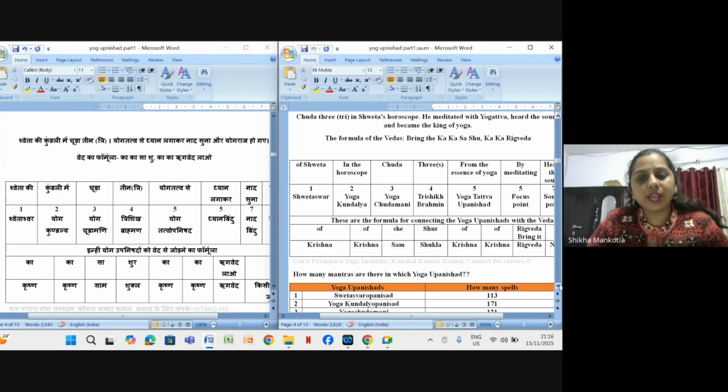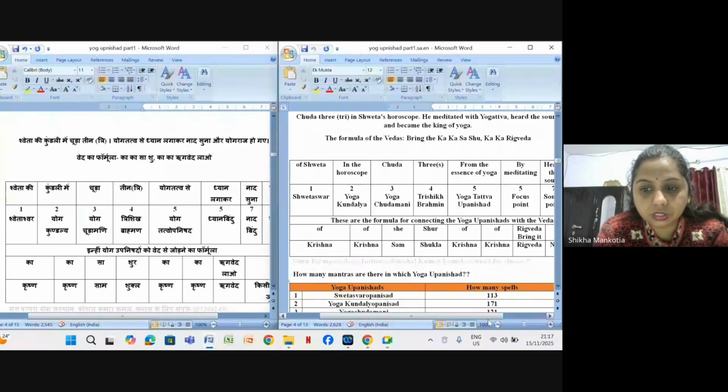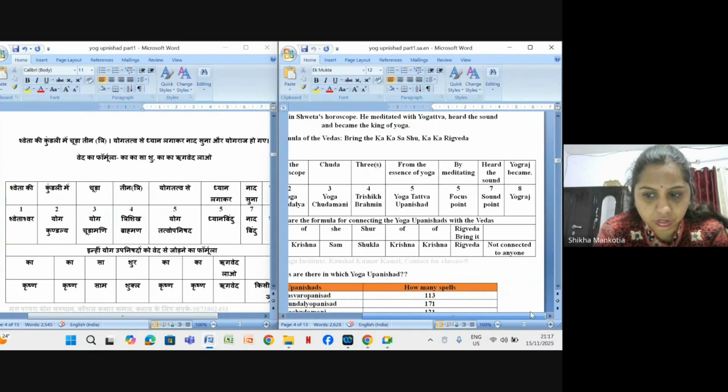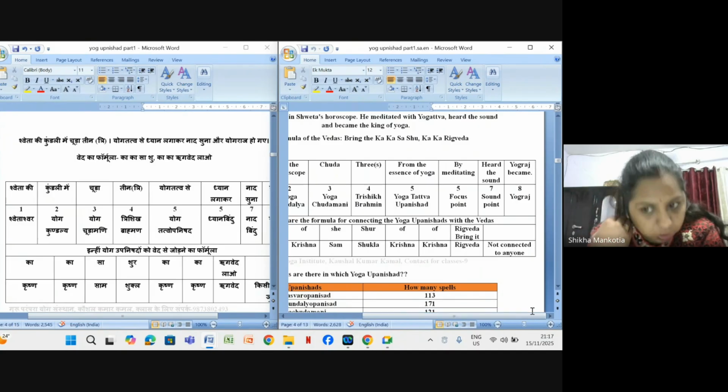So from the essence of Yog, essence means Tattva, that is Yog Tattva Upanishad. Then Dhyan Lagakar, means by meditating, so that is Dhyan Bindu. I will correct wherever the words are not correct in English. Then heard the sound, Nad means sound, so that is Nad Bindu. And then last, Yograj became Yograj, so that is Yograj Upanishad, the 8th Upanishad.